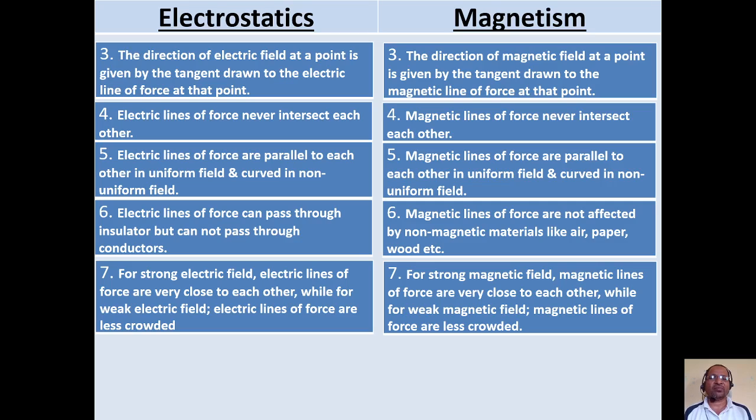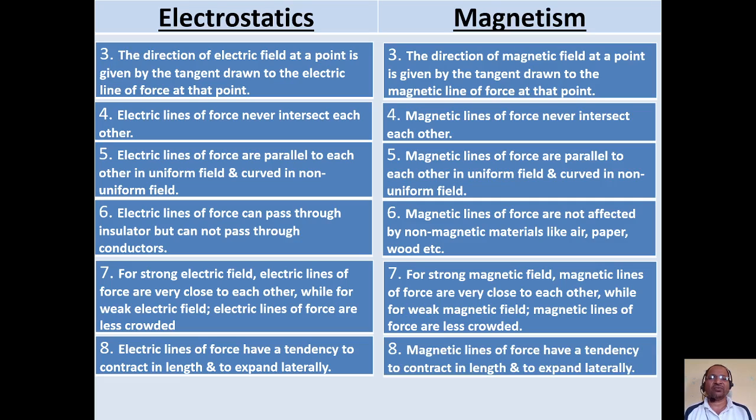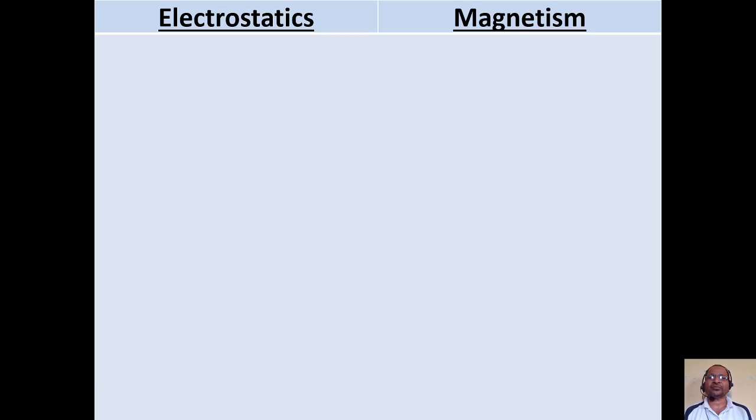That is, strong magnetic field means the number of magnetic lines of force is more. That's why we say that they are crowded or very close to each other. But if weak magnetic field is given, then magnetic lines of force are separated from each other. That's why we say that they are less crowded. Electric lines of force contract longitudinally and expand laterally. Similarly, magnetic lines of force contract longitudinally and expand laterally.